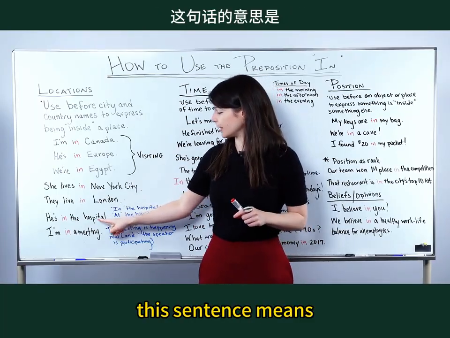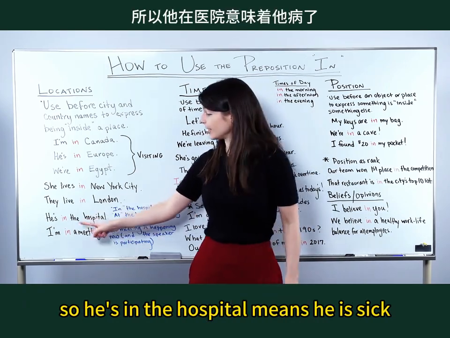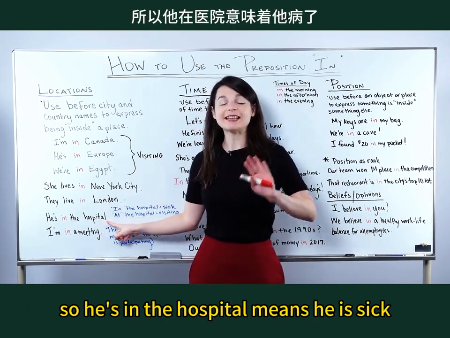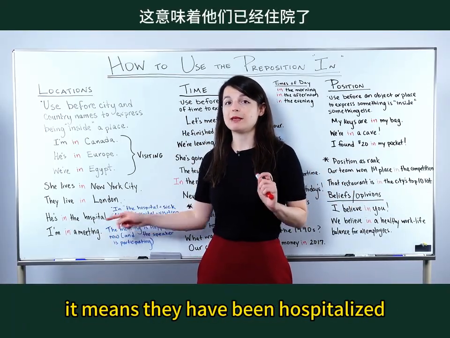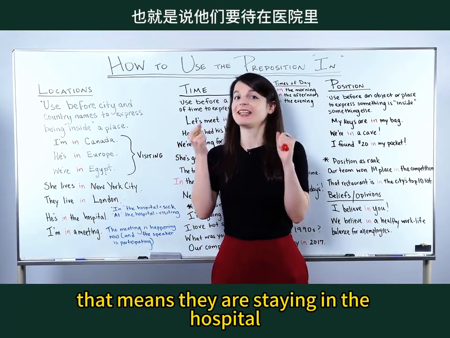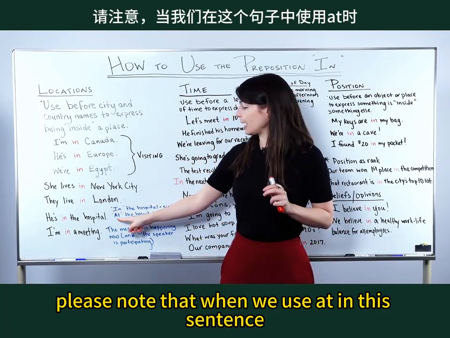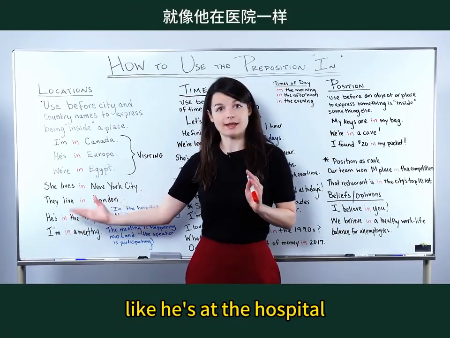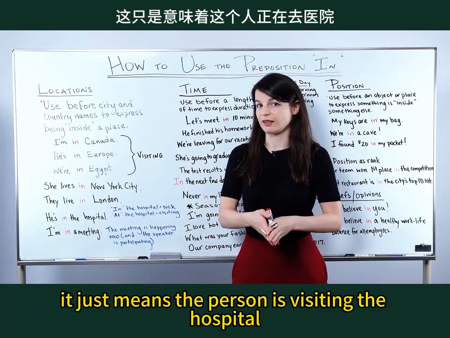This sentence means the person in the hospital here is sick. So he's in the hospital means he is sick. When we say someone is in the hospital, it means they have been hospitalized. That means they are staying in the hospital. Please note that when we use "at" in this sentence, like he's at the hospital, it just means the person is visiting the hospital.